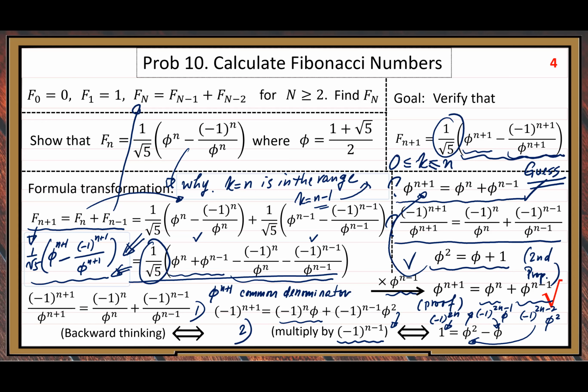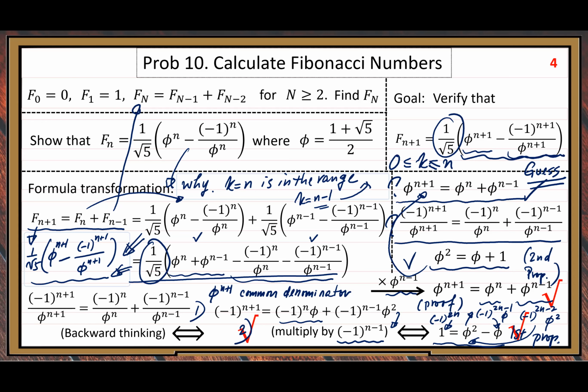Yeah, so that is the simplification. You can see, after we do 2 rounds of simplification, we get this form, but this is the first property of golden ratio, right? The first property, 1 equals phi squared minus phi, and then we know it's correct. Okay, so we check it. Correct.